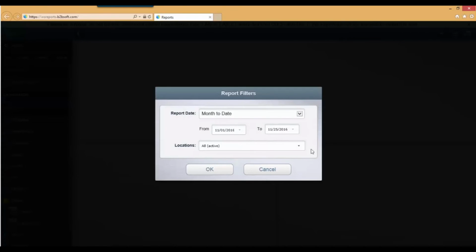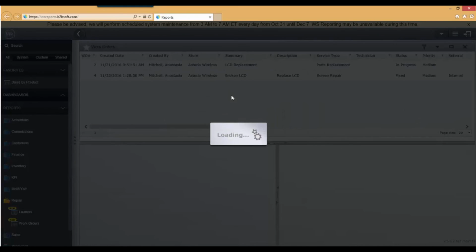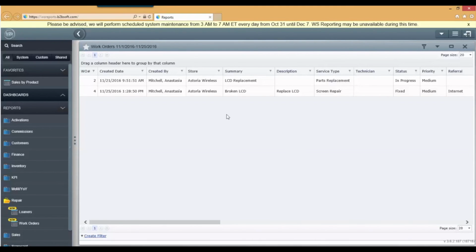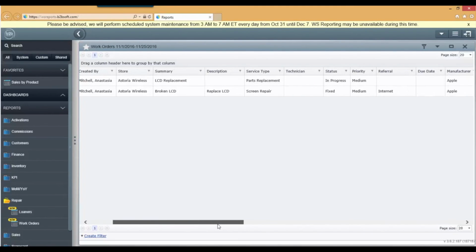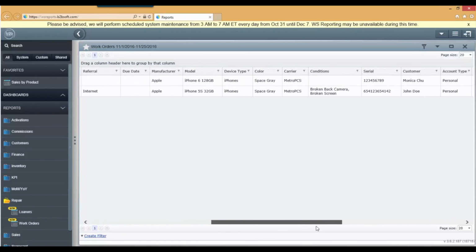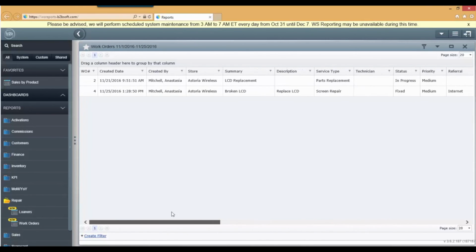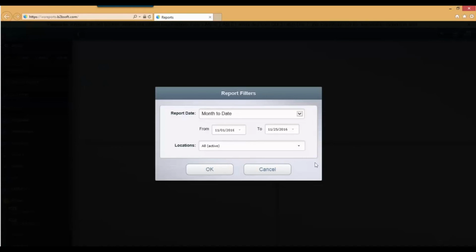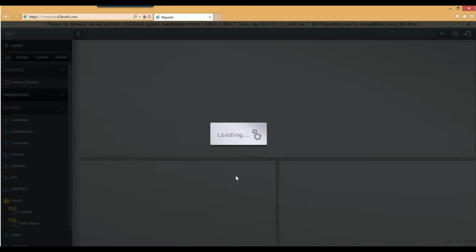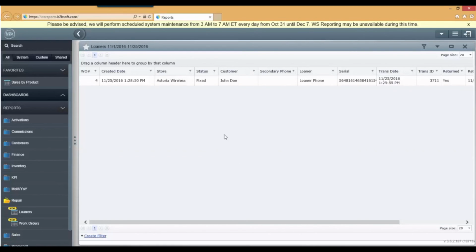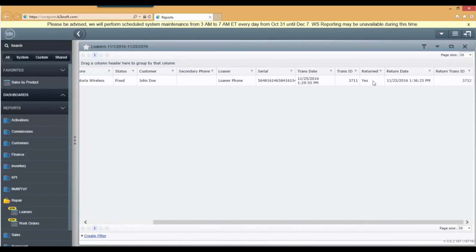The Work Orders Report provides an overview of all work orders in the system. You can filter by work order date and store in which a work order is created. And you may always check the status, work order summary, service item details, etc. The Loaner Report displays the work orders on which a loaner device was given to the customer. You may see customers' information, loaners' details, and whether it is returned or not.